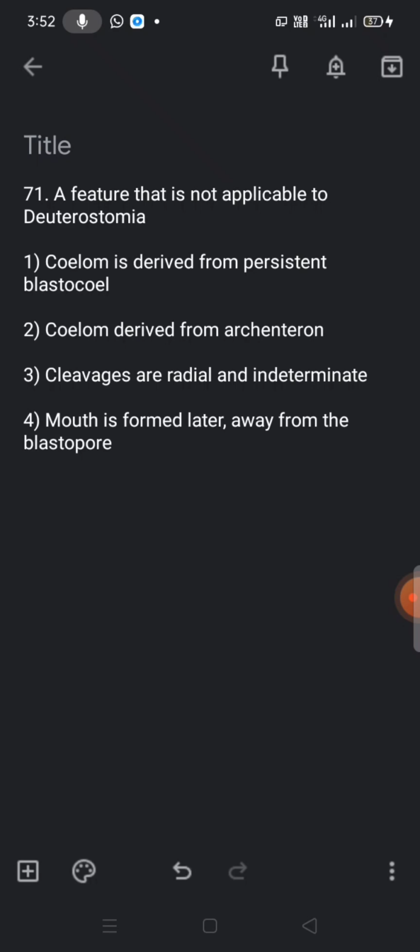What are the next options? Coelom derived from the archenteron means it is the enterocoelomata. In deuterostomia, enterocoelomata is there, where the coelom is formed from pouches of the archenteron. Next, the cleavages, meaning the divisions, are radial and indeterminate type. Next, in deuterostomia, as we already know, the mouth is formed later, away from the blastopore. First the anus is formed, later the mouth. So what is the correct one? The first option is the correct one.